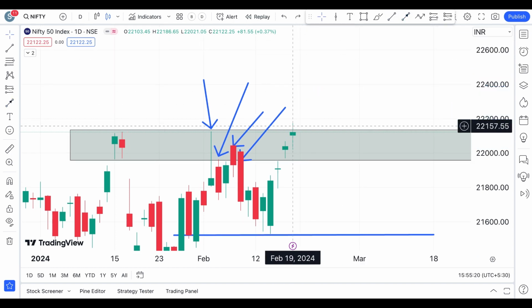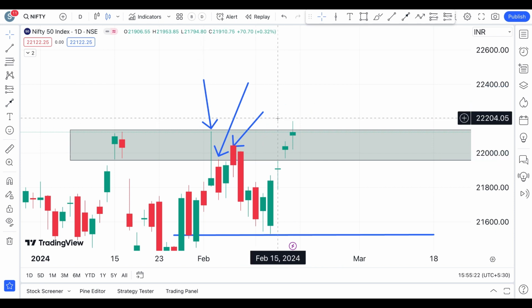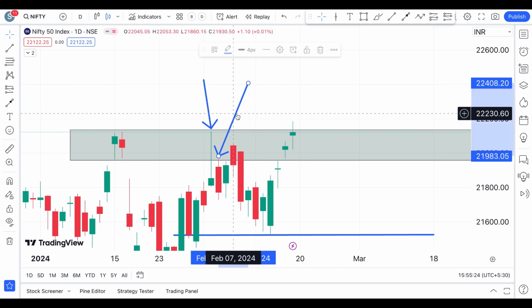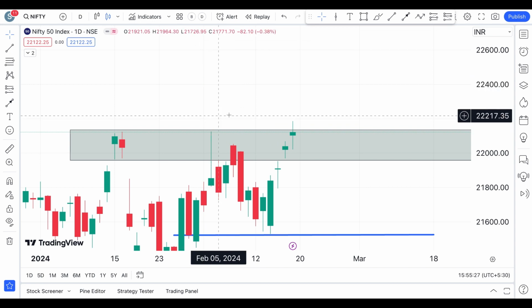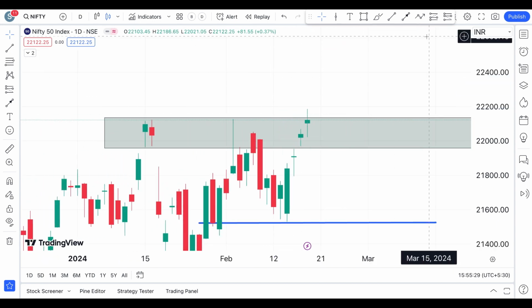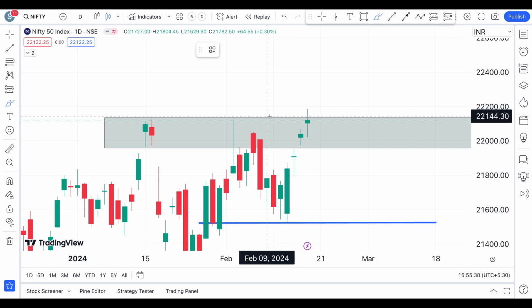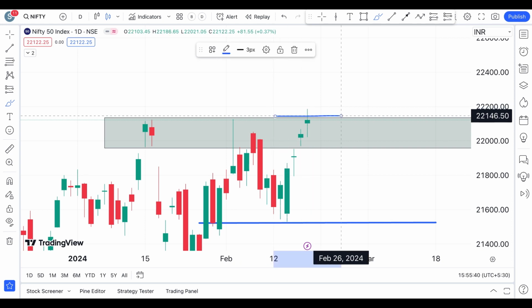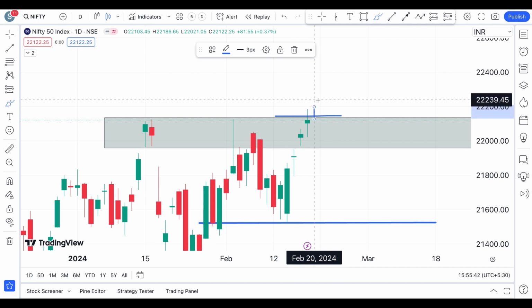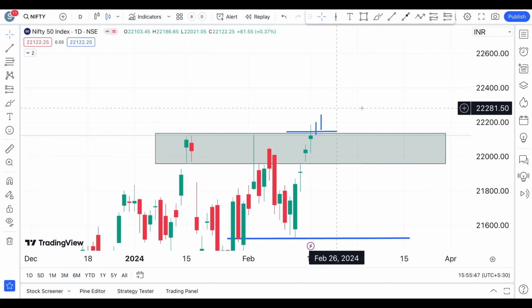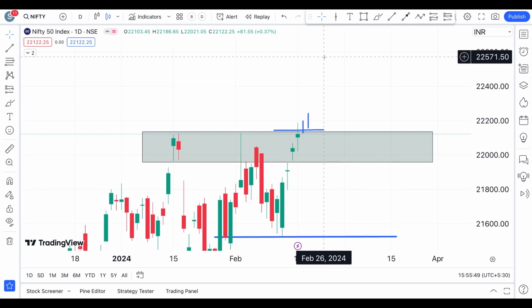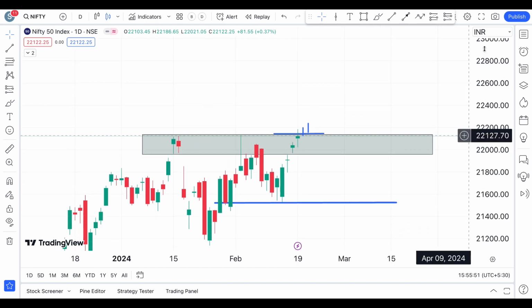All right, so what we can see here is, let me first remove this. What we can see is this is very close to the all-time high. We have already seen the all-time high today again, that is at 22,186. But we haven't seen a close above that. Now if you see a close above this with a confirmation candle after that, then we can say that Nifty is going to head for the further levels towards the upper side. That is how Nifty is looking.